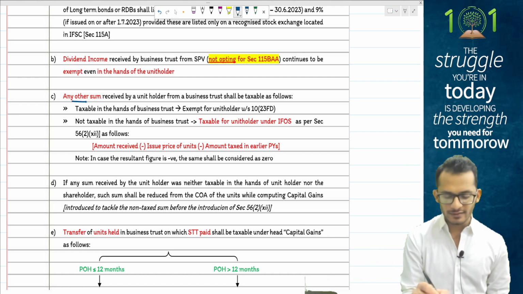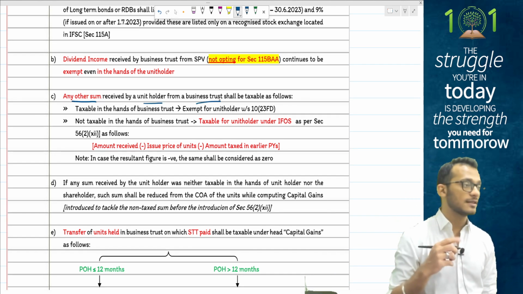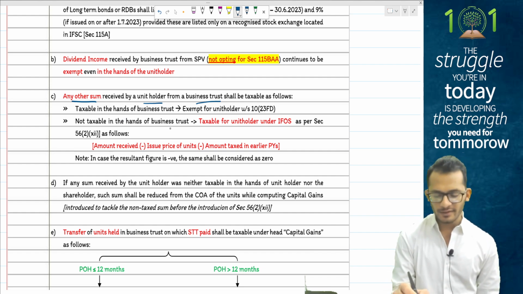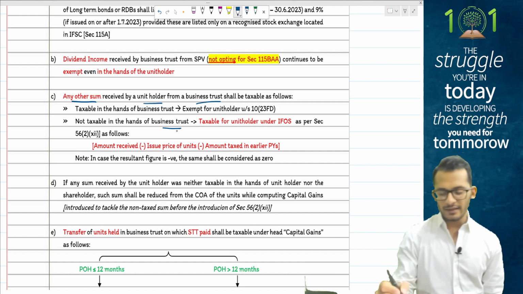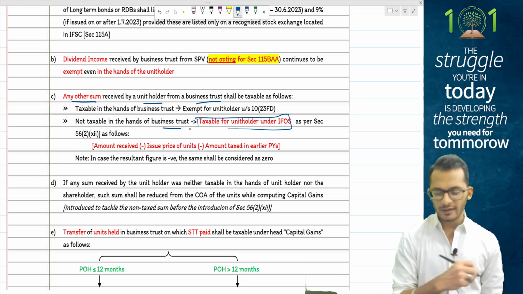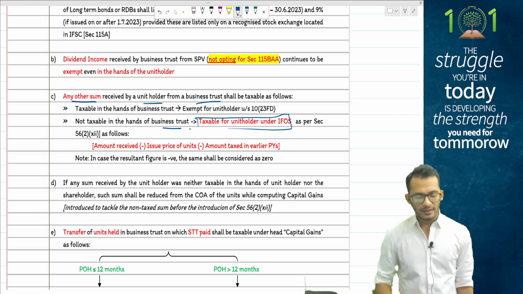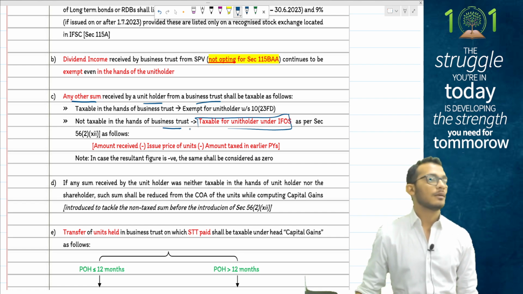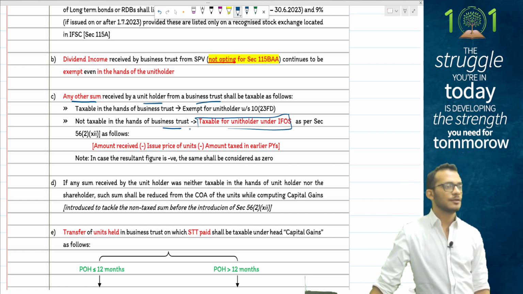Income tax says any other sum which is received by a unit holder from a business trust, which is exempt in the hands of the unit holder and is also exempt in the hands of the business trust, should now be taxed in the hands of the unit holder under the head IFOS. The only item which people have understood right now is repayment of loans. So income tax has clarified this.